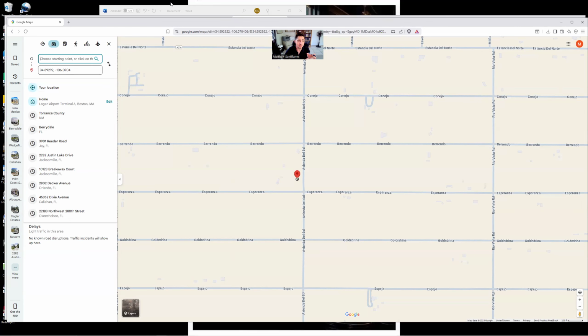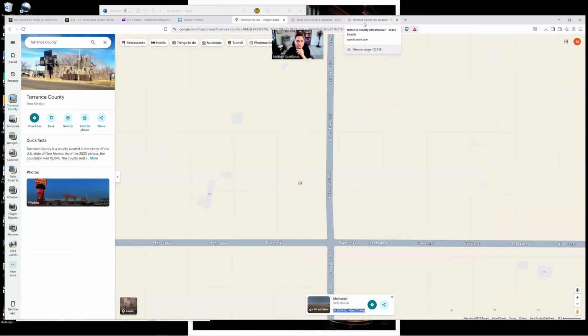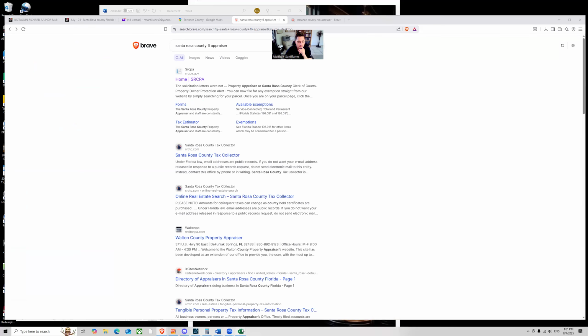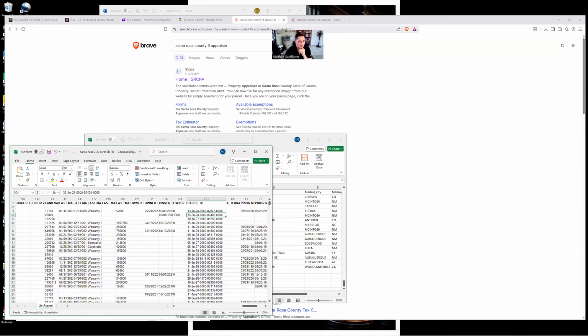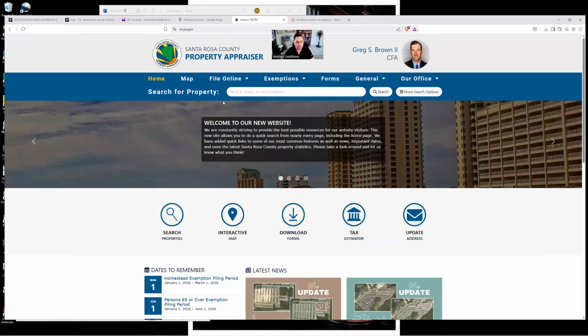Okay, so that's a difficult one. Now a really easy one. Here's an example that many counties have a similar look to. We're going to look at Santa Rosa County, Florida, and I'm going to pick a parcel number that has no physical address. Again, we can just look this up on any search engine: Santa Rosa County appraiser. In Florida, they call it the appraiser. You could do mapping system or property search, but in this case, I'm just going to do appraiser. That takes you to the home page of the appraiser.